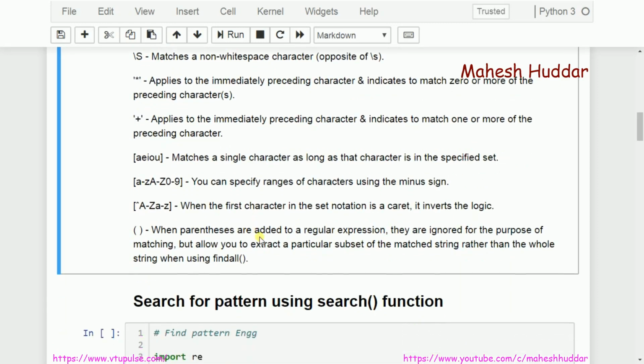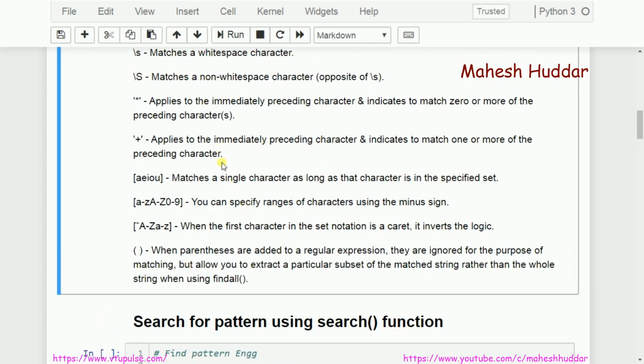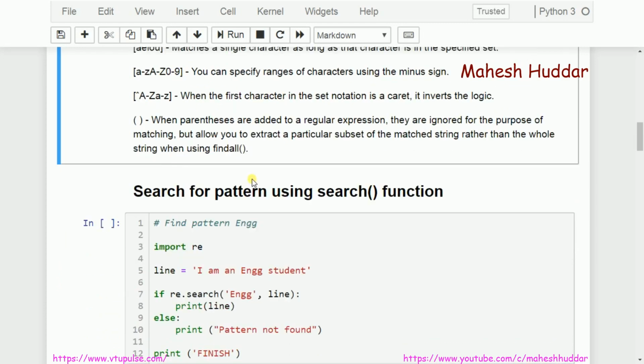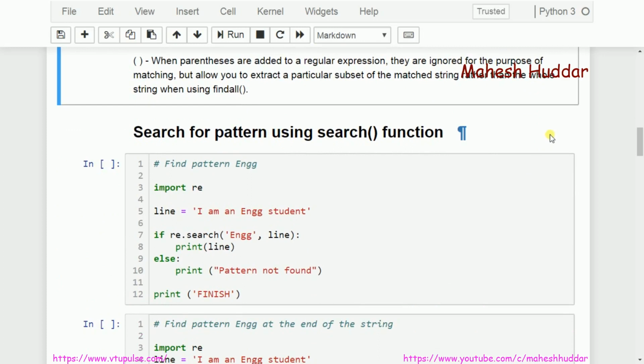Now we know the different special characters we can use, or character sequences. We will try to write some patterns, and then use some regular expression functions from the re library to see it. Apart from this, we have a lot of other character sequences as well as special characters. As and when we write some programs, we will try to understand them. There are mainly two functions I will be talking about in this video. The first one is the search function, and the second one is the findall function. So let's start with the search function.